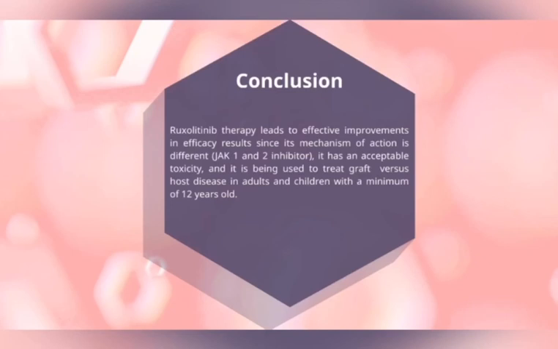Conclusions: Ruxolitinib therapy leads to effective improvements in efficacy. Its mechanism of action is different. It has an acceptable toxicity, and it is being used to treat graft-versus-host disease in adults and children with a minimum age of 12 years old.